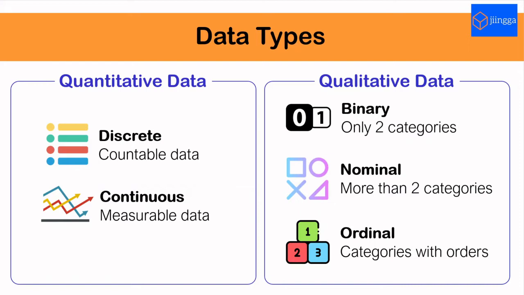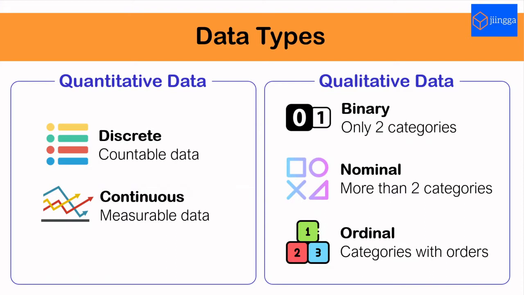Let us move on to qualitative data, which consists of binary data, nominal data, and ordinal data. When a feature has only two categories of responses, we call it binary data. For example, gender is a binary data because the responses are either male or female.